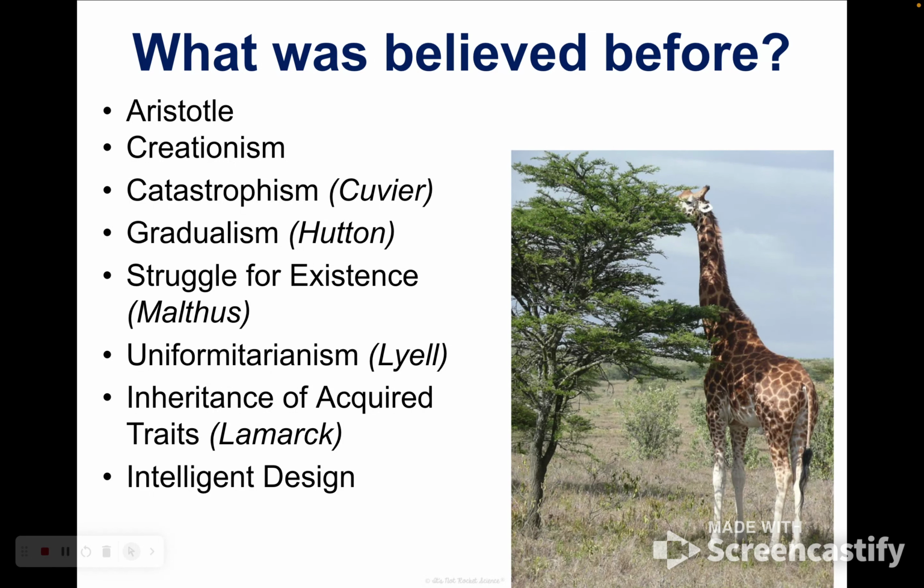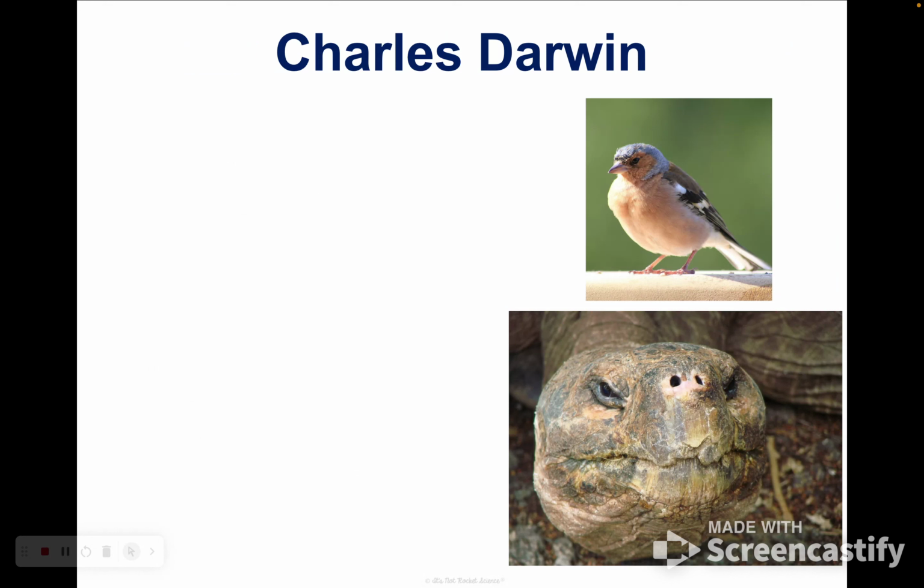And then they get smaller and smaller groups until you get down to the species level. And then there's Darwin. Remember, Darwin didn't come up with the idea of evolution. He did come up with a way that evolution can happen, or a mechanism that could cause change over time. He was from England. He was a naturalist. That means he studied the natural world.